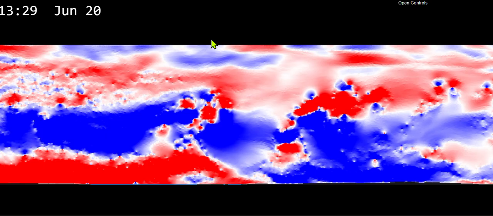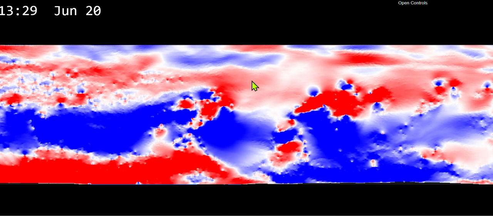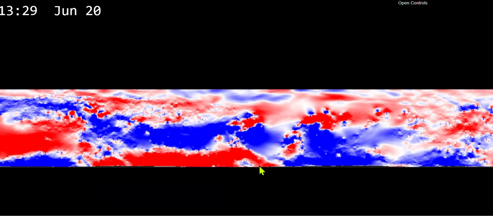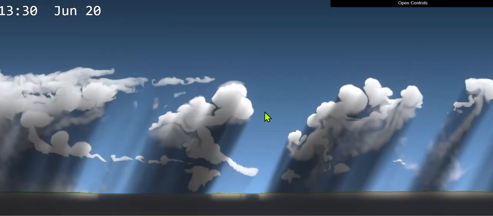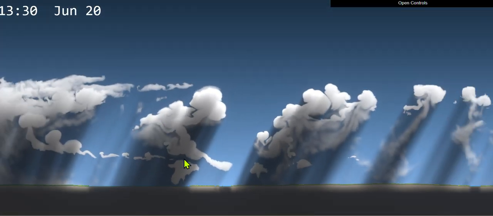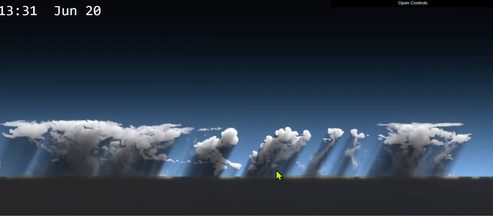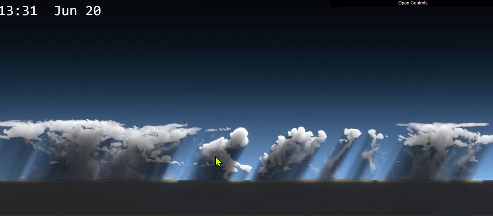So yeah, this is how you make a violent thunderstorm in Weather Sandbox 2D. It will be the first result that pops up when you search about it. Oh, nice thunder.